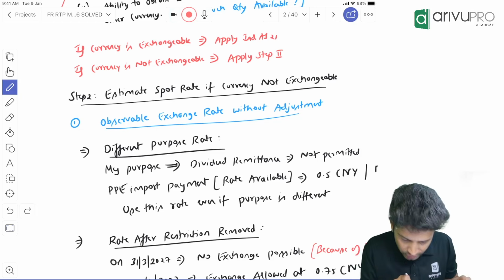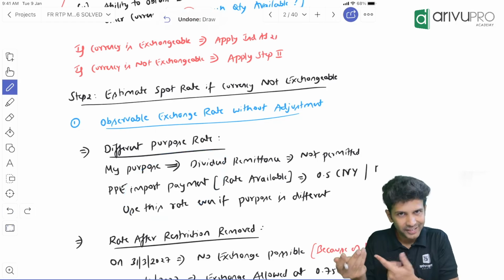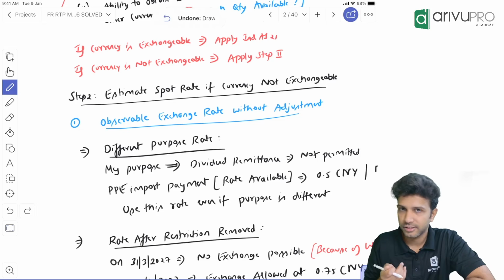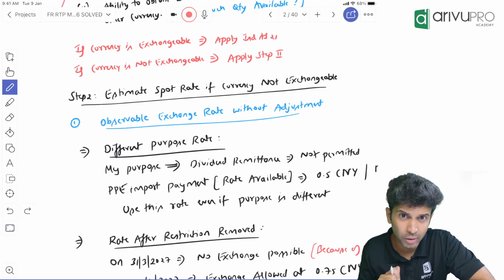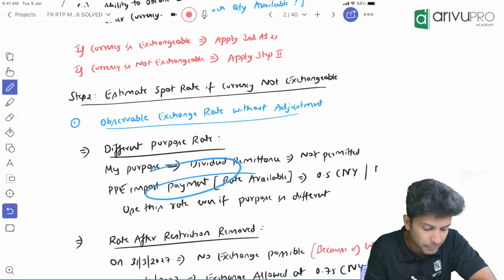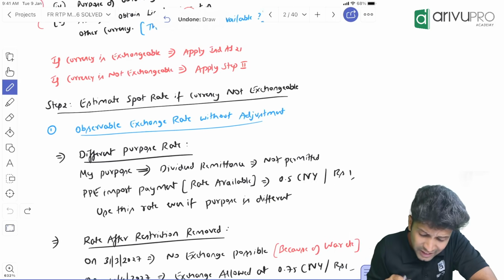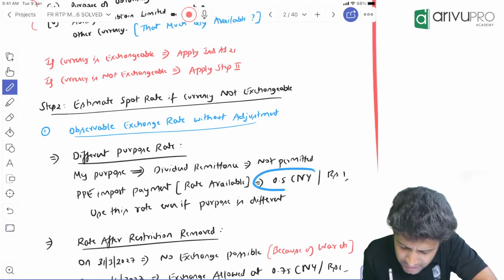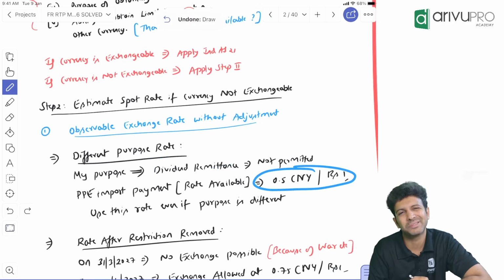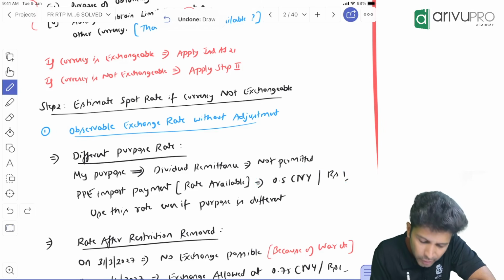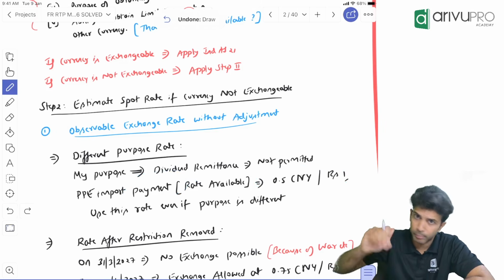So here, now I have to pay, right? What this particular standard says is, anyway, for dividend purpose it is not allowed, but for other purposes it is allowed. Other purpose could be your PPE payment or whatever, right? So take that other purpose payment's spot rate itself and use it for your dividend remittance purpose. Substitute, right? For PPE payment it is allowed.